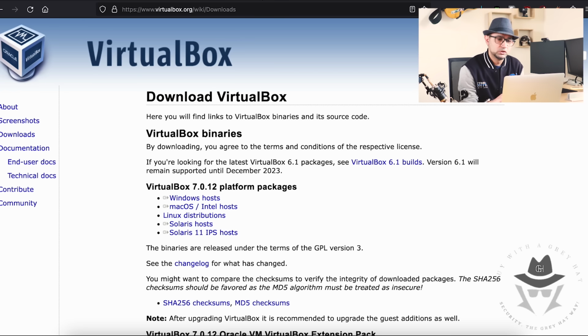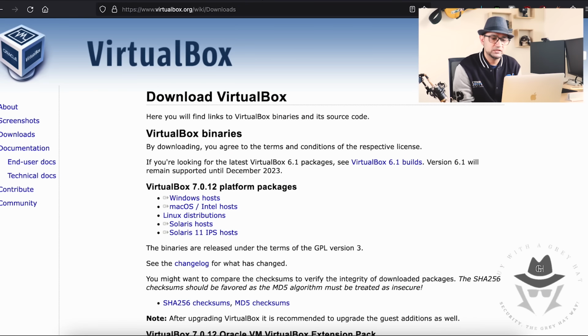Then the third tool that I mentioned was a virtual machine. A virtual machine can be through VMware, but they have a VMware Player that's free, so you can download that. Or you can use Oracle VirtualBox, that's also pretty good, and you can download it for Windows, macOS, Solaris, etc. The only problem with this is that it doesn't work properly with M1 chips. So for that, it was a no-no for me.